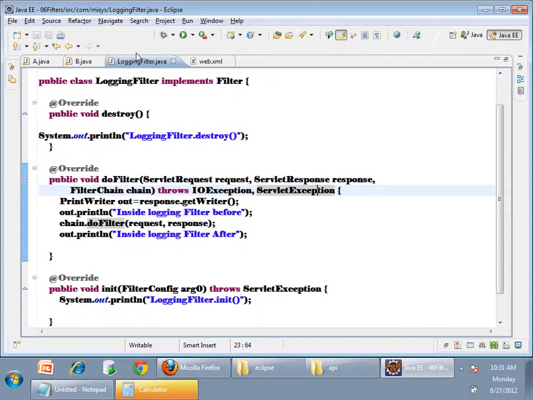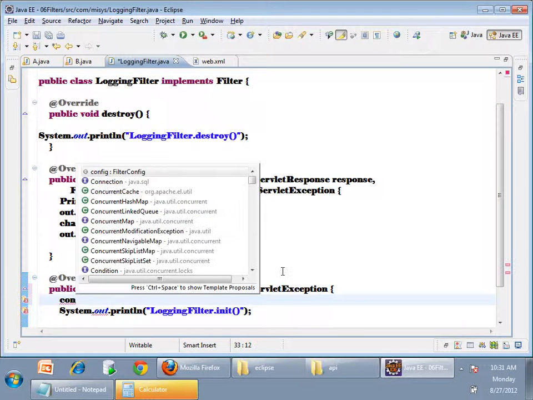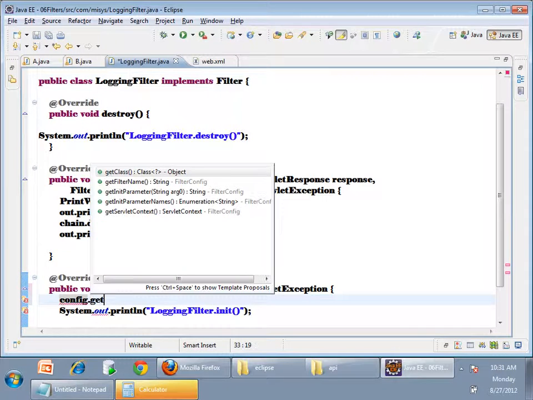How? By using config dot... how to get it? Filter init parameters, config dot, same as the servlet config object dot getInitParameter, filterConfig.getInitParameter. So if you want to write any initialization code, you can do it inside the init method.